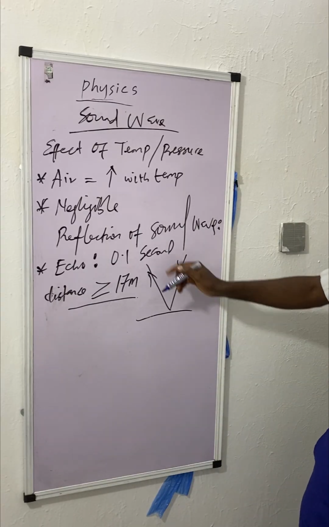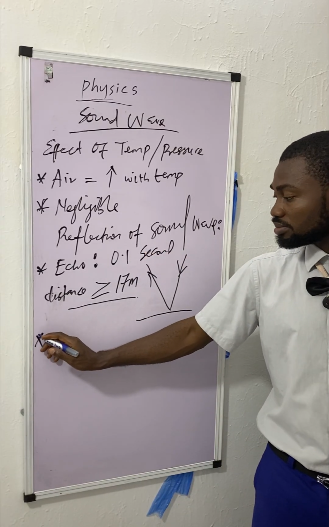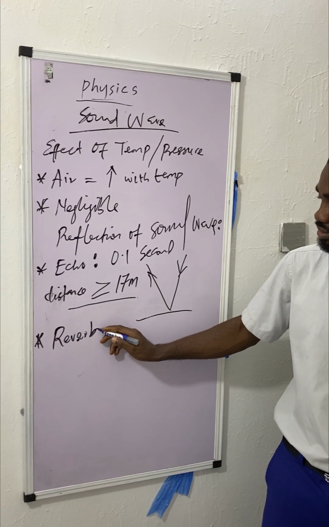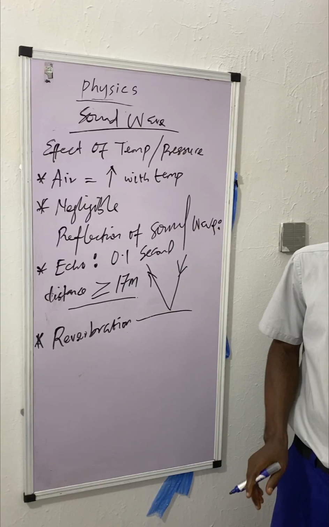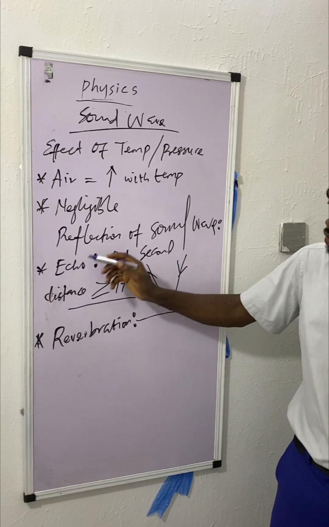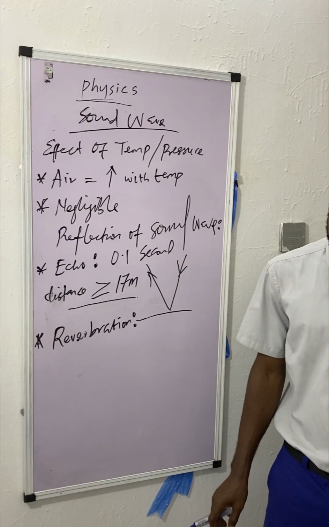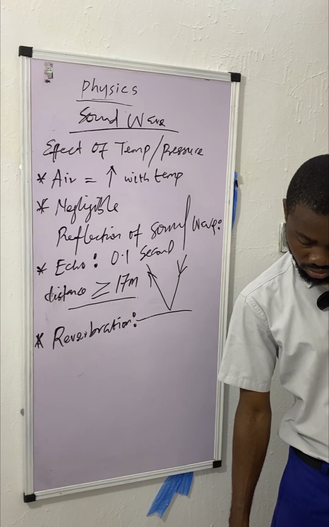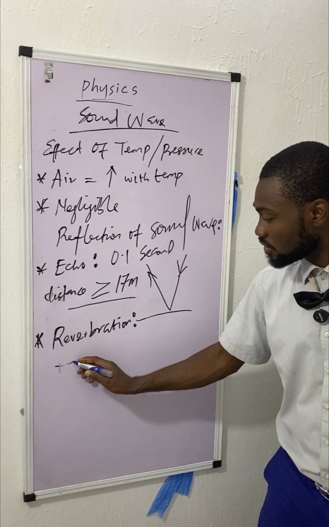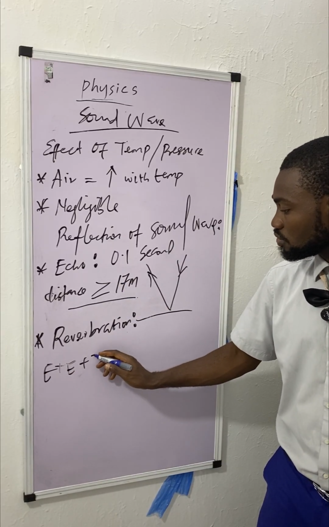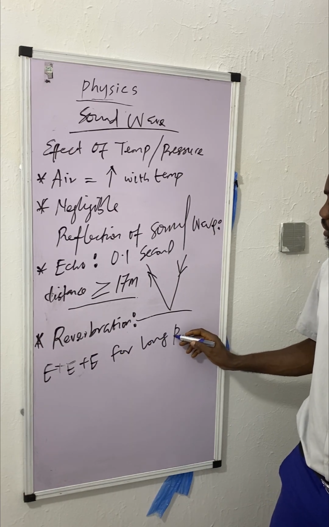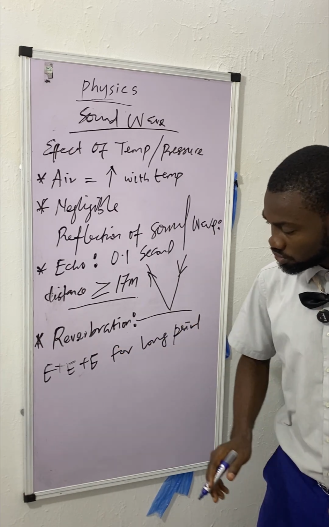Then we have another concept under this reflection of sound wave called reverberation. It's not revibration, it's reverberation. This one is a collection of echoes. Collection of echoes for a prolonged period of time. So echo plus echo plus echo for a long period. That's reverb for you.